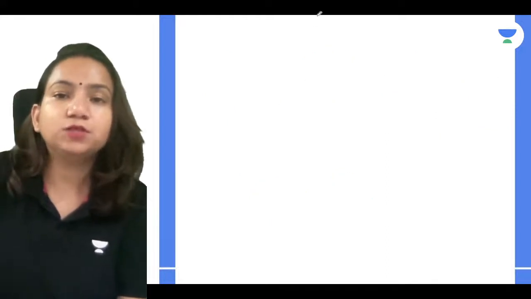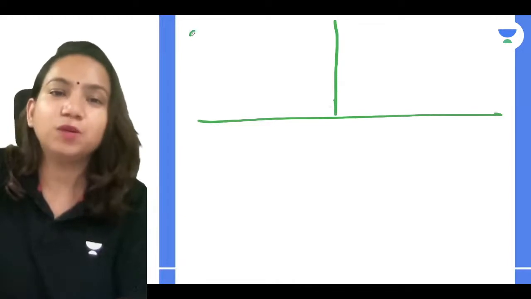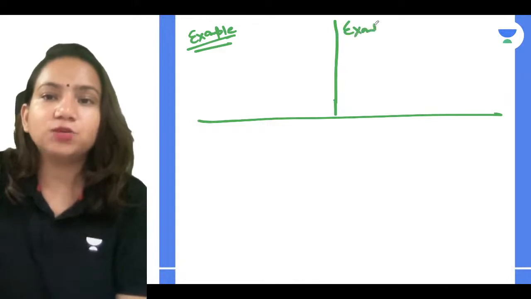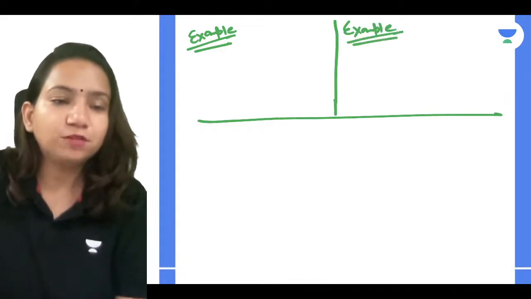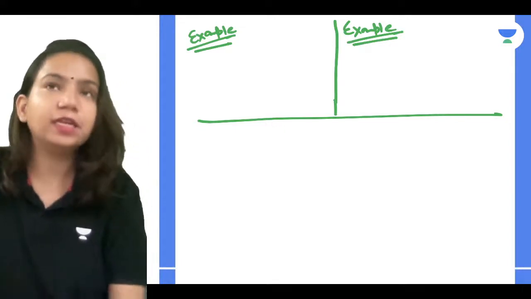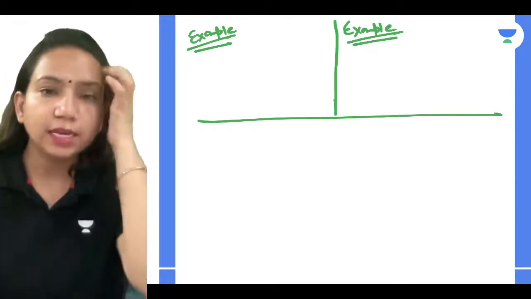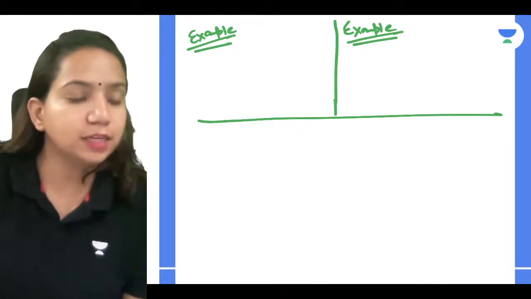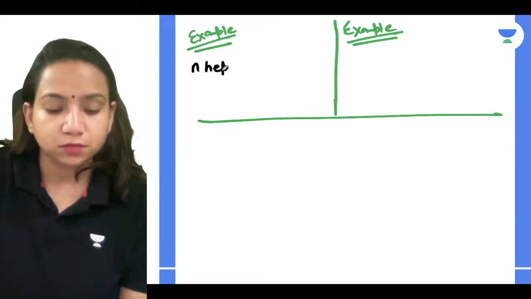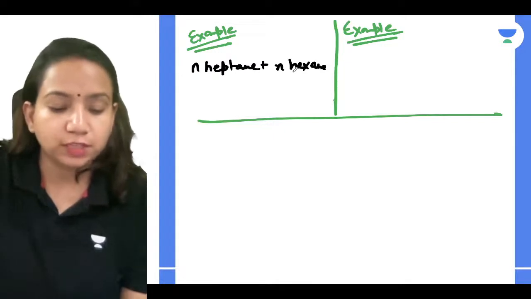Now, what are the examples of ideal and non-ideal solutions? I'm telling one, and there is homework for all of you guys. You have to tell five examples each for ideal and non-ideal solutions, and when I meet you next class, I'll be telling you. The example for an ideal solution is n-heptane plus n-hexane. When you add n-heptane and n-hexane, the solution you get is an ideal solution.